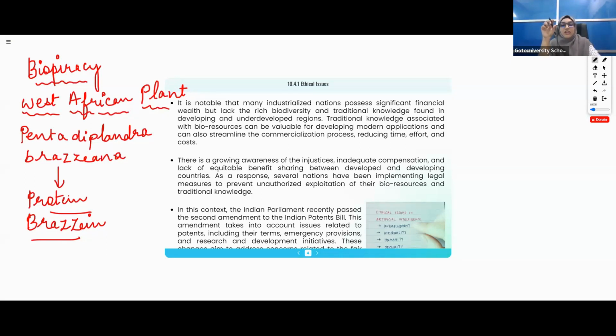So this plant was producing a protein, that is brazzein. So what is this protein? We get different proteins also. So why is this protein important? Two things are there. First, this protein is 2000, or 200, I feel 2000 times sweeter as compared to sugar. 2000 times sweet as compared to sugar.